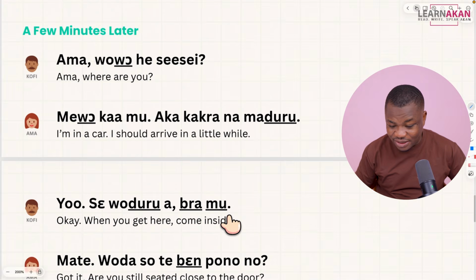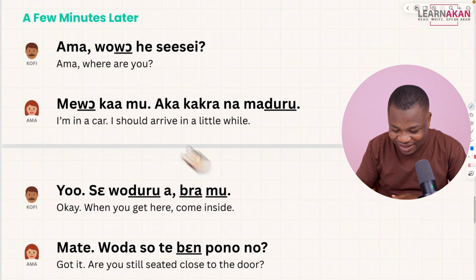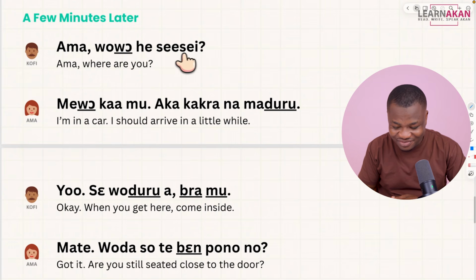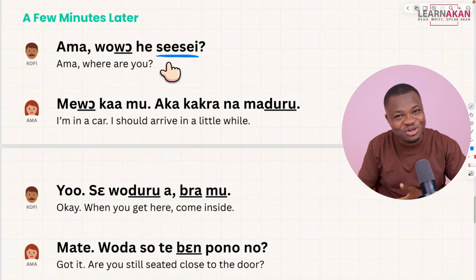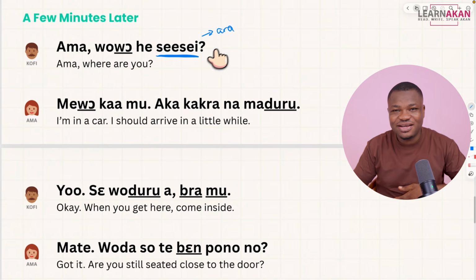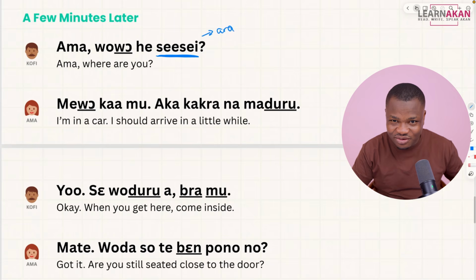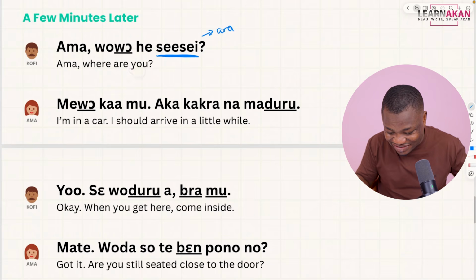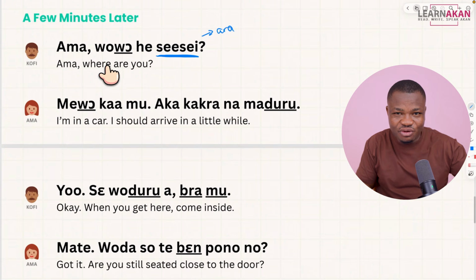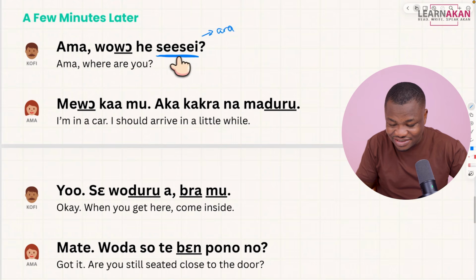A few minutes later, Kofi calls Ama back, and then Kofi asks, "Ama, who he say?" So you have this say, which I told you is now. I told you when you add ara to this, you get say, and that will be right now. So Ama, who he say? So again, we are using the to be verb for location and existence. So who he? Where are you? You are where? Say now.